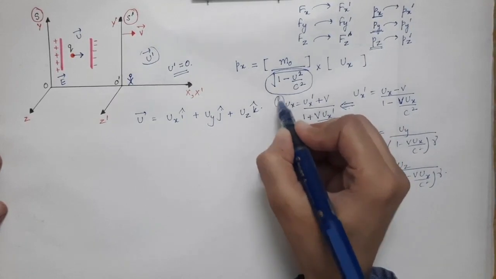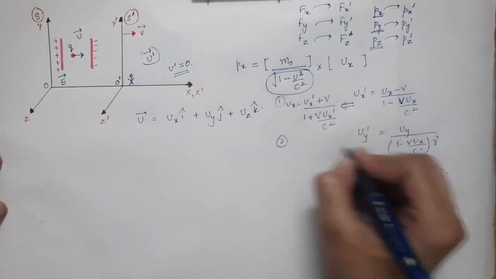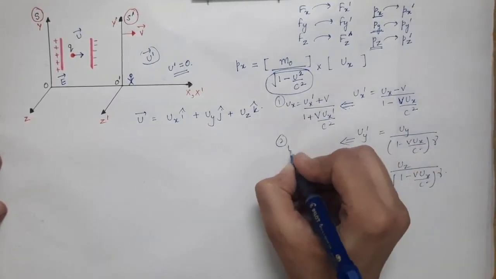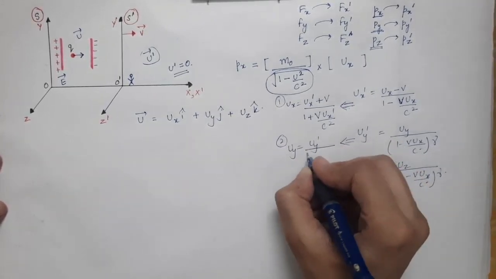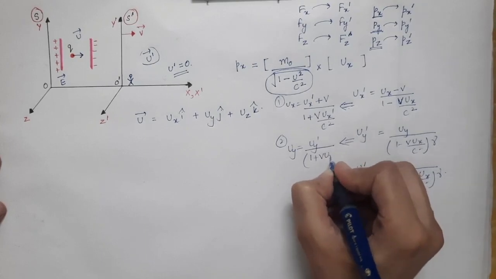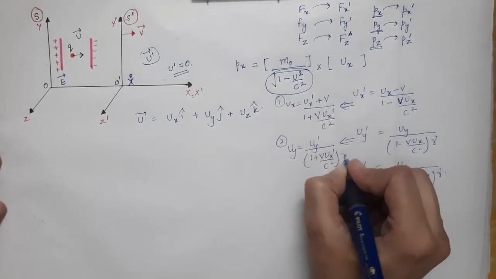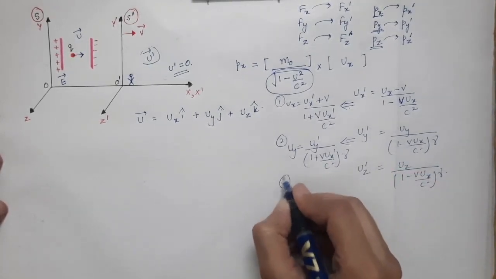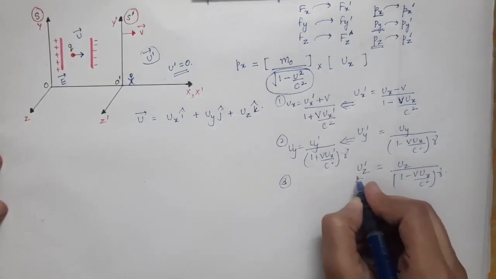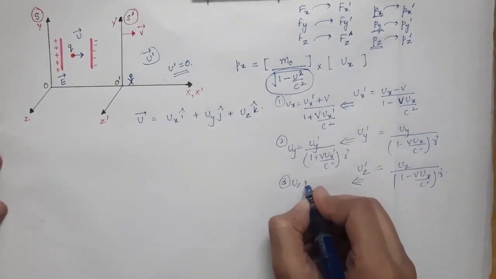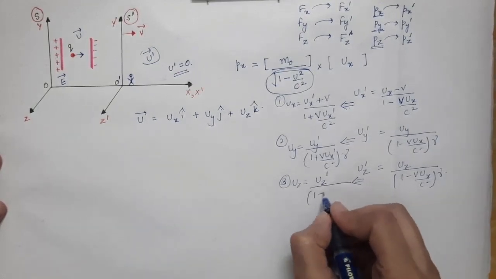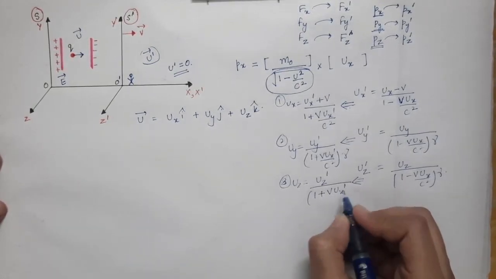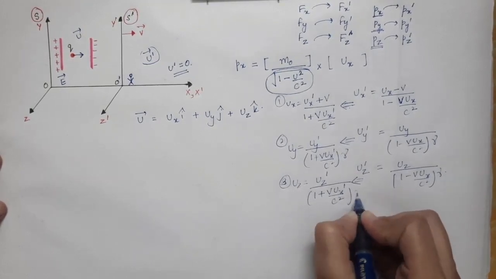This is the first equation. The second is uy is equal to uy prime divided by 1 plus v ux prime by c square times gamma. And the third equation will be uz is equal to uz prime over 1 plus v ux prime by c square times gamma.